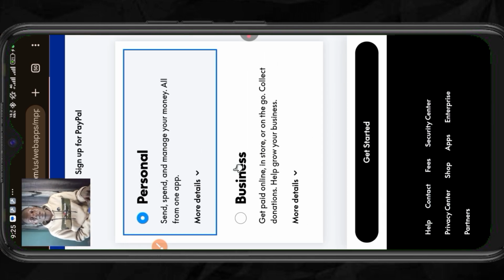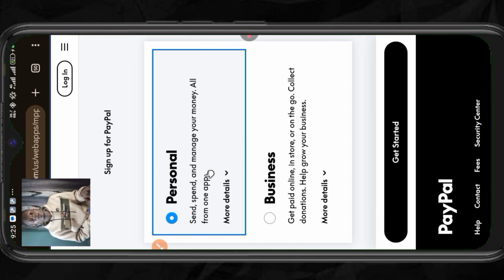And you see this place, personal or business. Personal is if you just want to use it for yourself. Business is if you want to use it for outside the country, in this case if you want to use it to receive money from different countries.